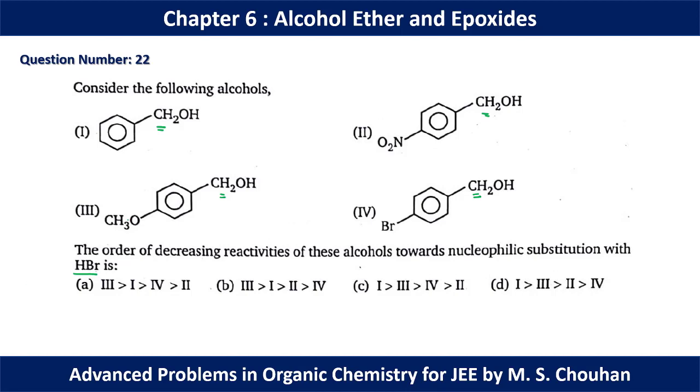But the thing is that we have some electron donating group or electron withdrawing group present in the molecule. As we know, the nitro group can show a minus R effect, which is a destabilizing factor for a carbocation. So in molecule 2 we have the least stable carbocation, and as we know, by the lone pair of the oxygen, OCH3 can show a plus R effect, and by this plus R effect it can stabilize the formed carbocation. So in the third molecule we have maximum stability of carbocation, and in the second molecule we have minimum stability of carbocation. Hence the proper order for this question should be option A.